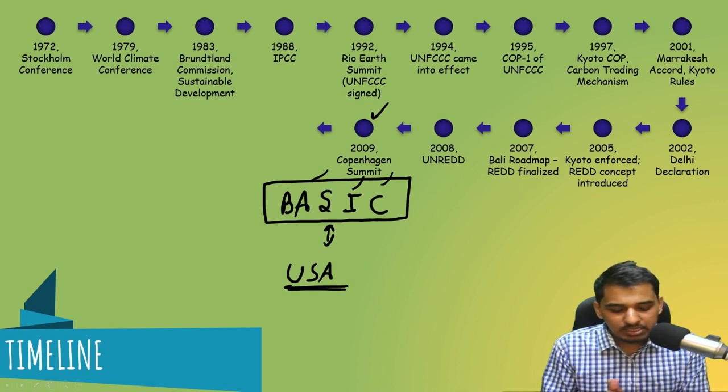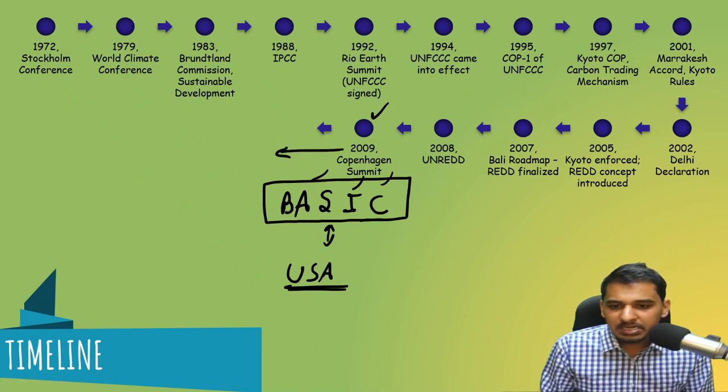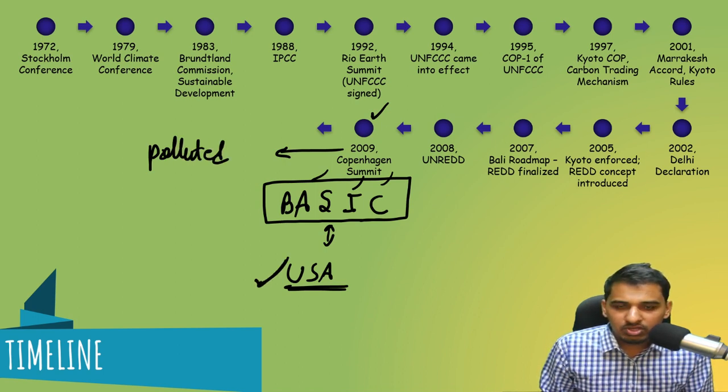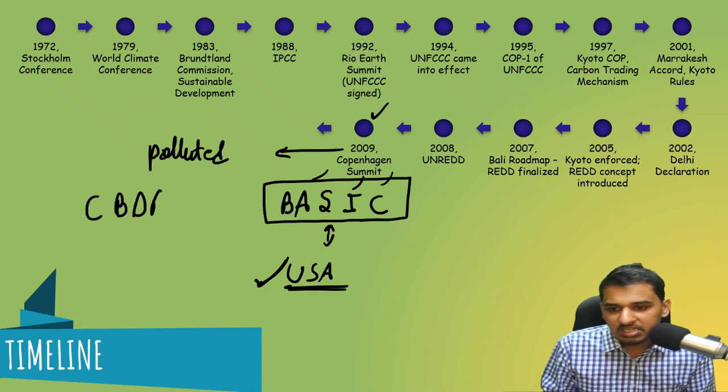These countries came together for their rights, because they say that we are developing countries and we have not polluted this earth much, and USA and other developed countries should pay more for climate change. So this conference more or less was about the differentiated responsibility that we hear about, common but differentiated responsibility, CBDR. It was all about this.